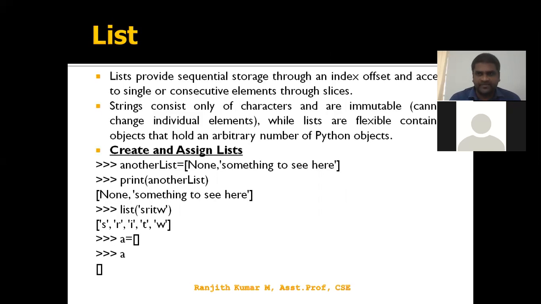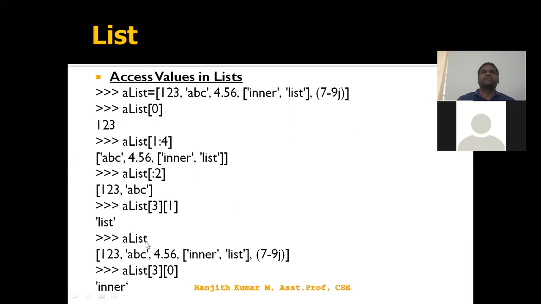A list is a sequence of different data types, which can be any type of data collected in a single group in a single object. Here we have another list, with None and a string, so it has a string type and a None type. It collects them and prints another list. We can also use list of a string: the string is split based on its characters, so the characters come out in a list. And we can use an empty list also, with open square and close square brackets.